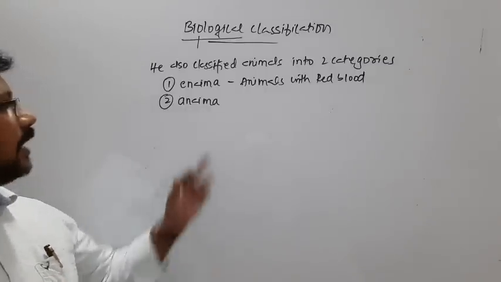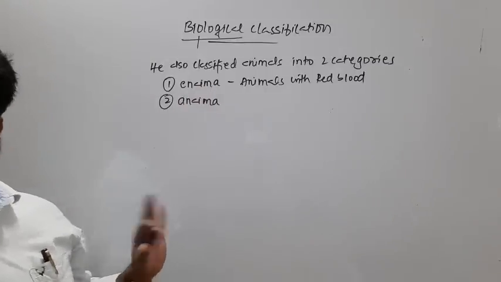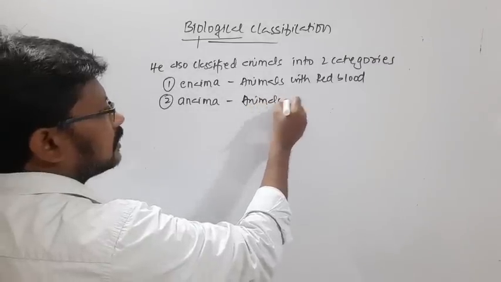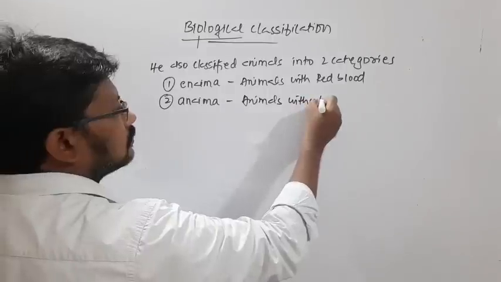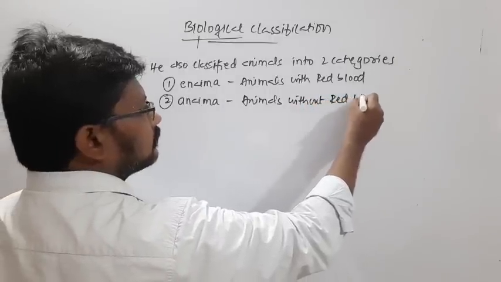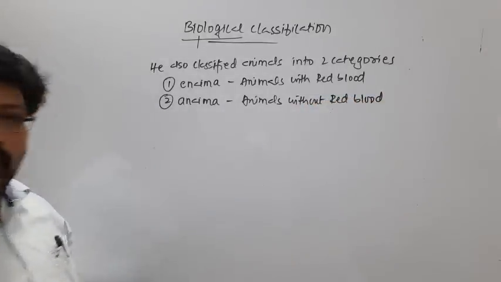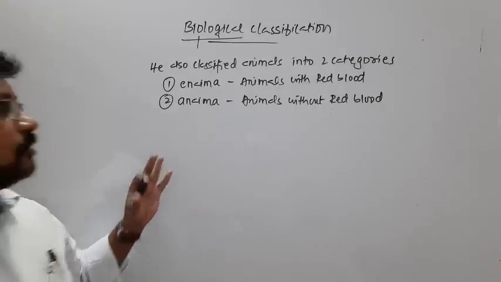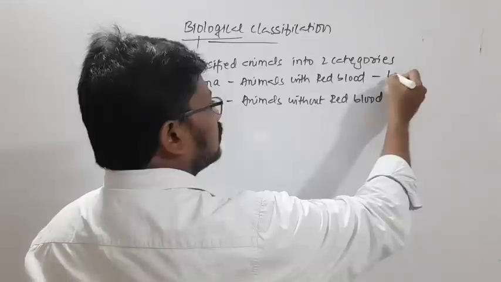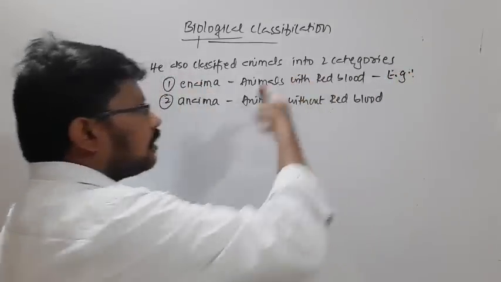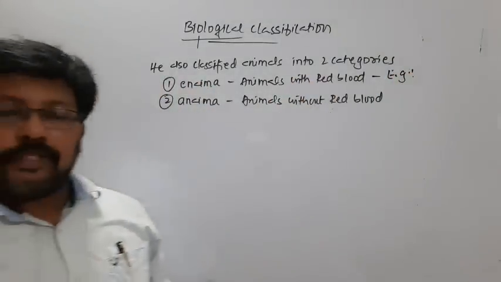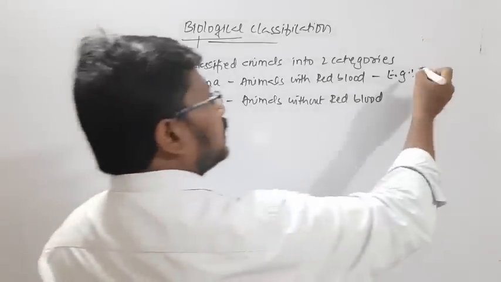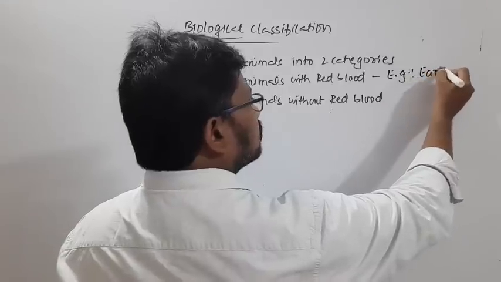He classified those as Enaima, and the animals without red blood he classified under Anaima. For example, in the case of organisms with red blood, even humans are included under Enaima. Here it includes like earthworms.